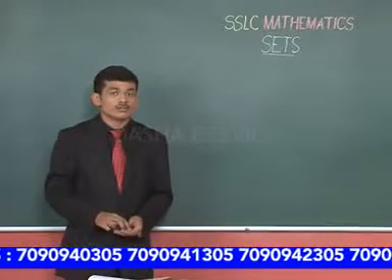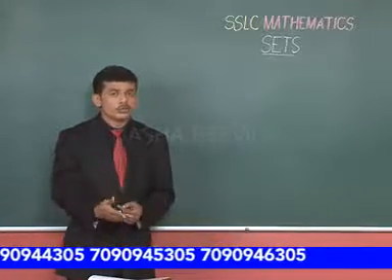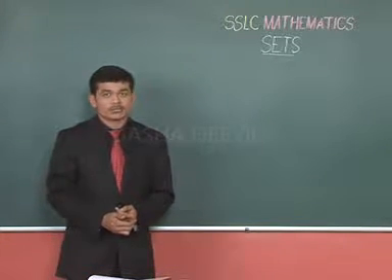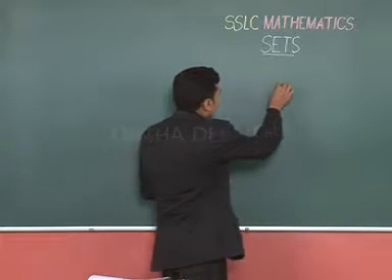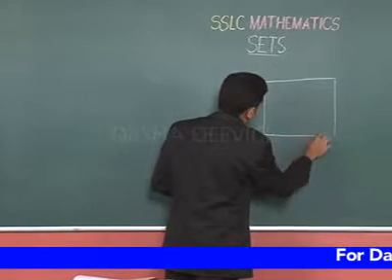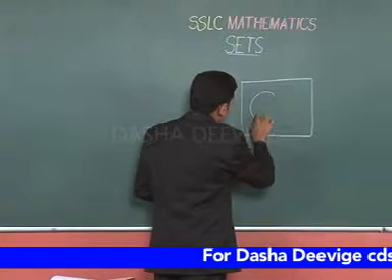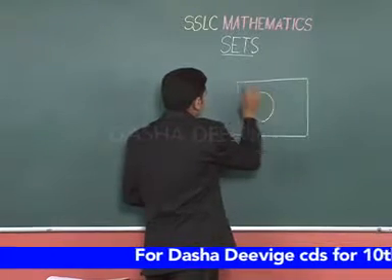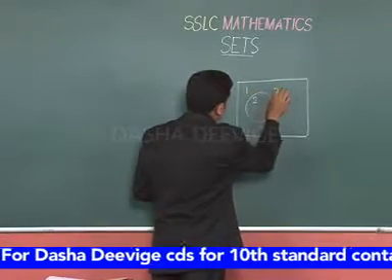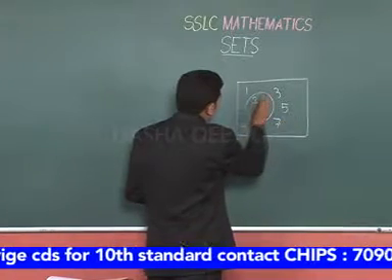Now, let us learn an important law called Morgan's law. Before going into the details of Morgan's law, we should know what is a complement of a set. For this, let us take this example. Let us consider that this is a universal set of numbers 1 to 10. And here we have a set of even numbers.